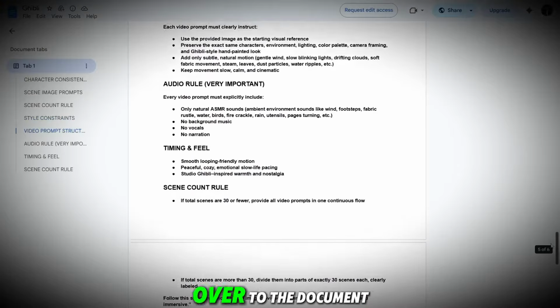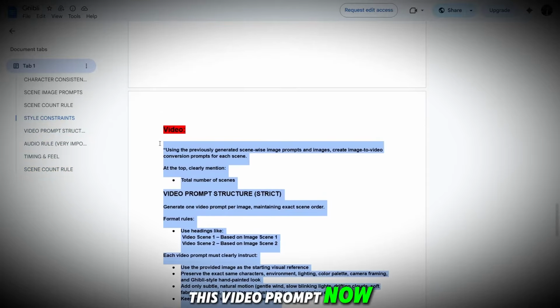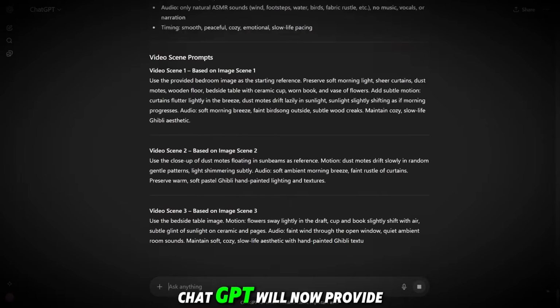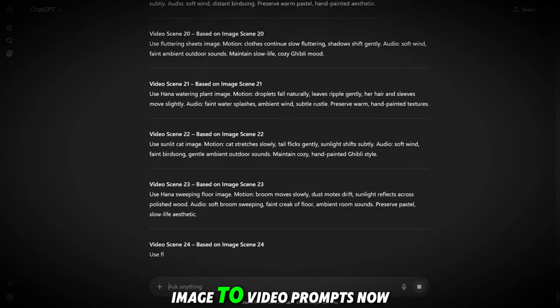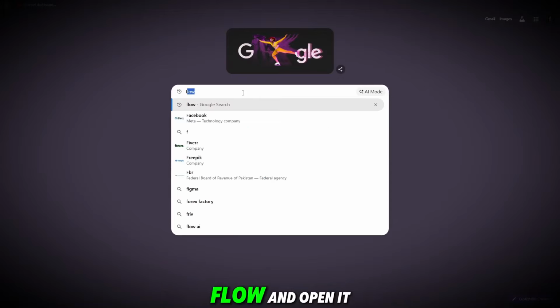And for that, again, head over to the document, and below you can see this video prompt. Now simply copy this entire prompt from here and paste it into ChatGPT. Then hit Next. ChatGPT will now provide you with scene-by-scene image to video prompts. Now simply copy the first prompt from here, then open Google, search for Flow and open it.